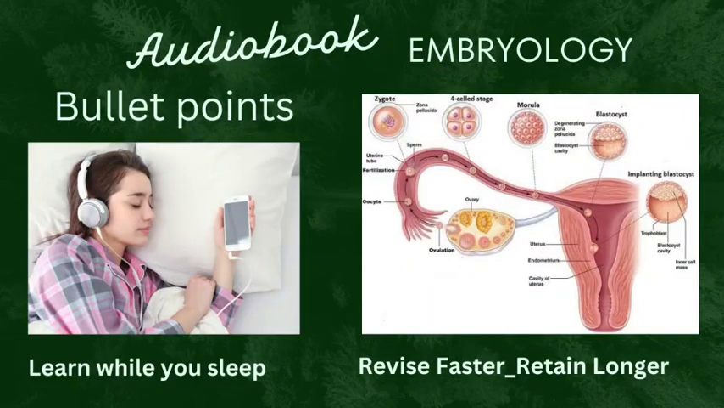Spermatogenesis occurs at a temperature lower than core body temperature. Sperm acquires motility in the epididymis. Sperm maturation or capacitation takes place in the female genital tract.